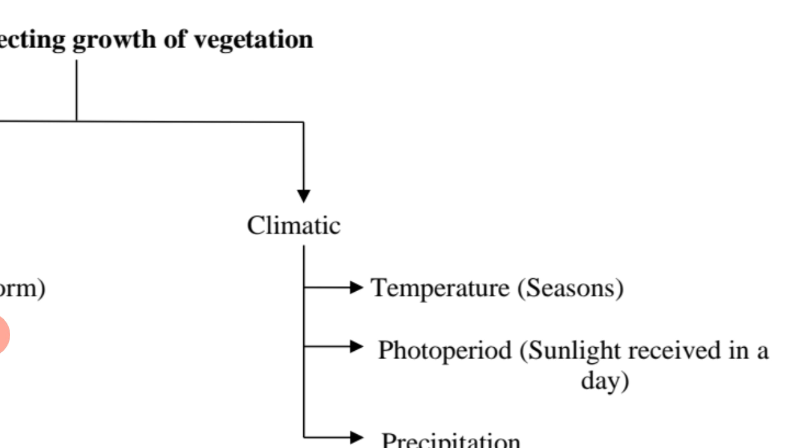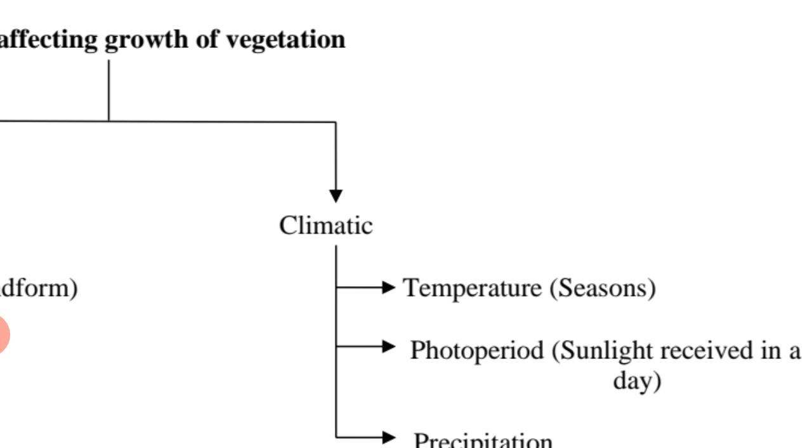We can take the example of the western part of the Western Ghats. The western part of the Western Ghats is the windward side. That means when the winds enter full of moisture, they cause rainfall.